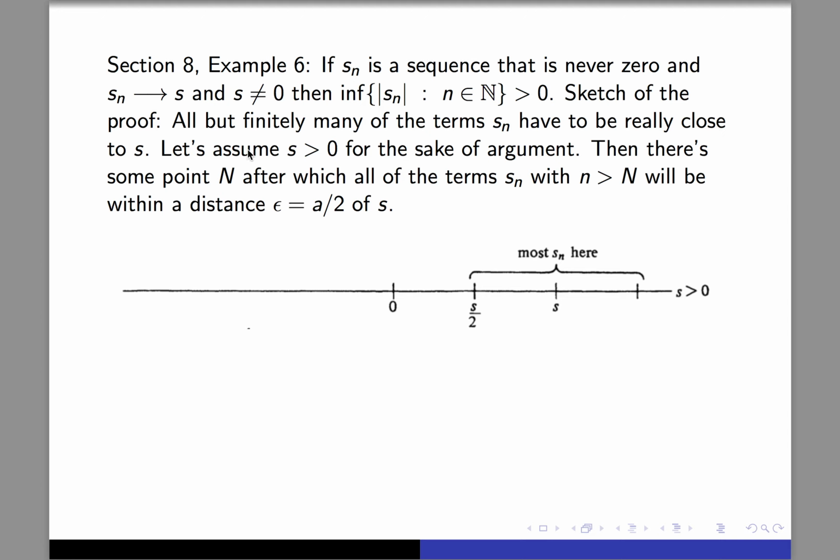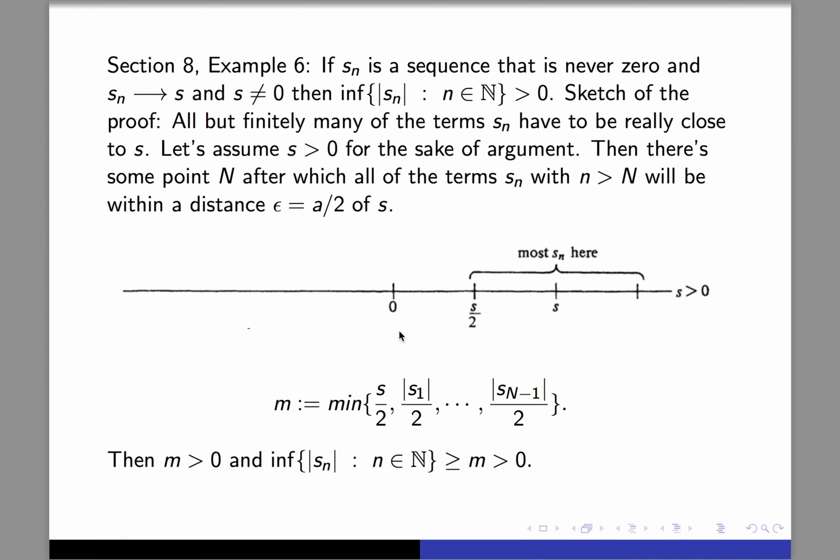Right, so let's just kind of see where we're going. So we're going to do the case in this number line here. I've drawn that, I actually just took a screenshot from the book. They've drawn it where s is positive. And, at some point, all of our terms after a point n are going to be within a distance of s over 2 of the limit, so that means they're somewhere in this interval here. And so now let's just kind of define this number m. I guess it's not exactly the same as the m on the previous slide, but we're going to take the smallest of s over 2 plus all these earlier terms, right?